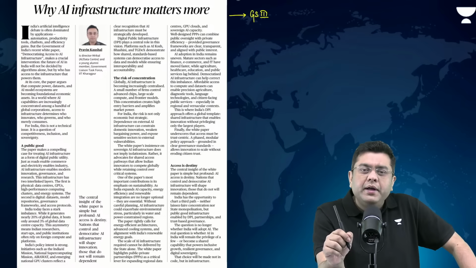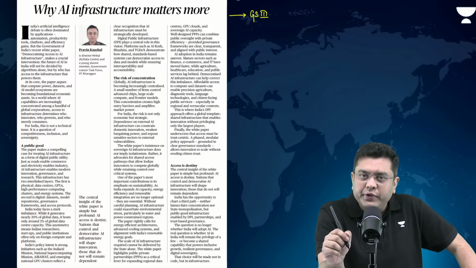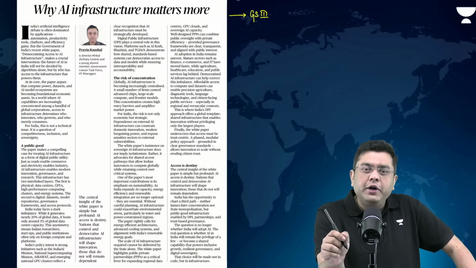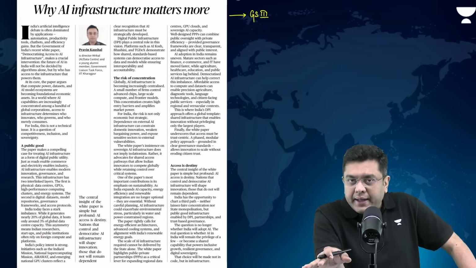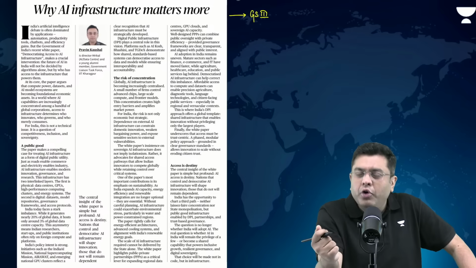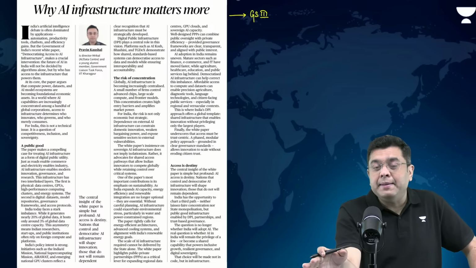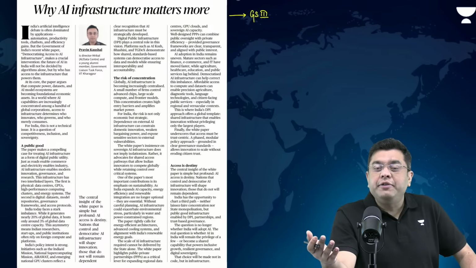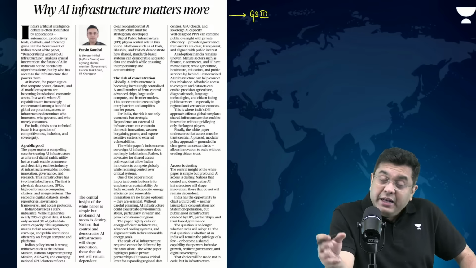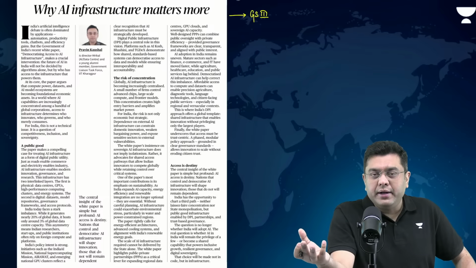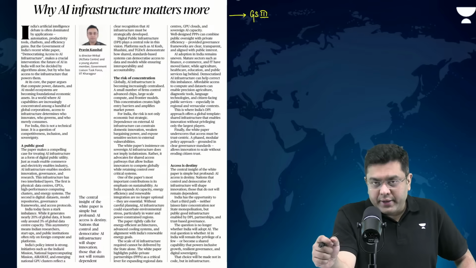That is where the article actually argues that everybody is focusing on the application of AI, rightfully so, that where AI will be applicable, what will be its impact. Nobody is actually focusing upon the infrastructure required for that AI to work.